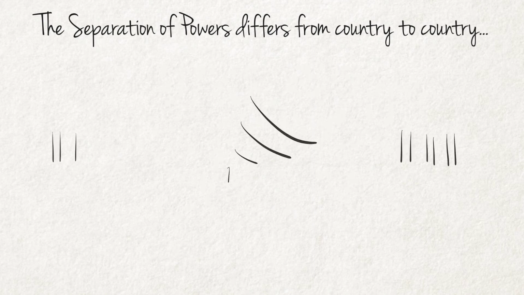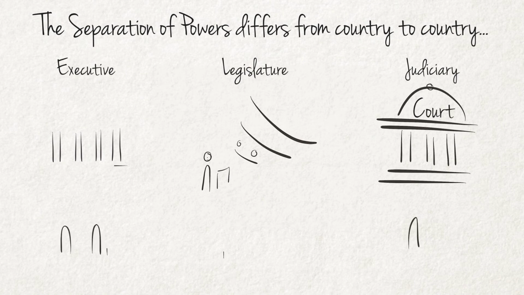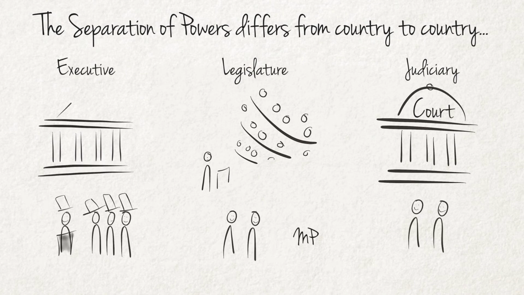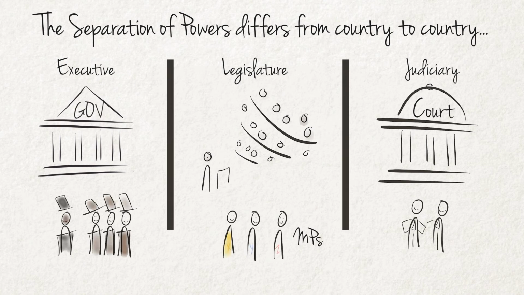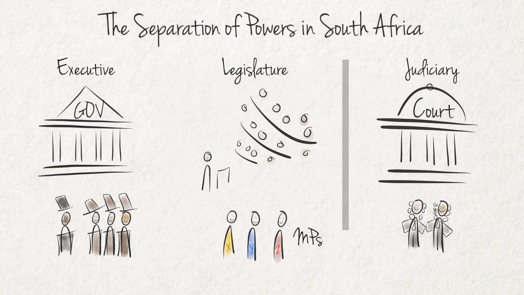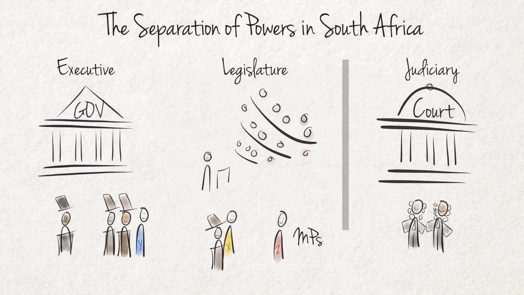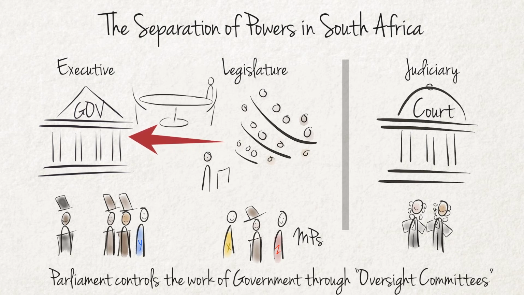In some democracies, there is a clear separation not only of the functions, but also of the personnel in each branch. In such systems, an individual cannot serve in more than one of the branches of government at the same time. In South Africa, we do not have this complete separation of personnel. Here, individuals can fill positions in 2 branches at the same time. Members of the cabinet representing the executive are also usually members of the National Assembly or Parliament, which is part of the legislature. The legislature controls the work of the executive. This happens through so-called oversight committees, which consist of members of parliament from different political parties.